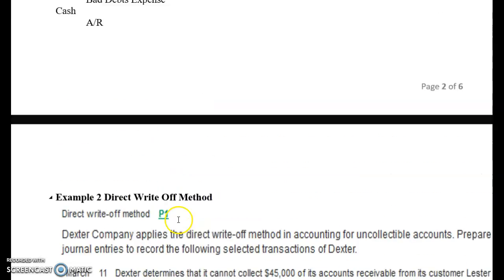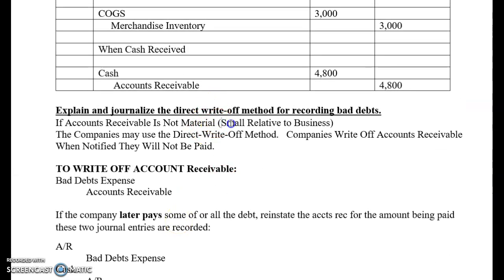The direct method is allowed, again, when it's small relative to the business. So it's a very small part of the business. The business just every once in a while does accounts receivable, or it's a real small, almost immaterial part of the business. It is immaterial to the business. Whether they do accounts receivable or not, it's just not a material item. Whether it's collected or not, it's not a material amount to the business. So it's really small. All right, so that concludes this video, and then the next video will wrap up the allowance method.